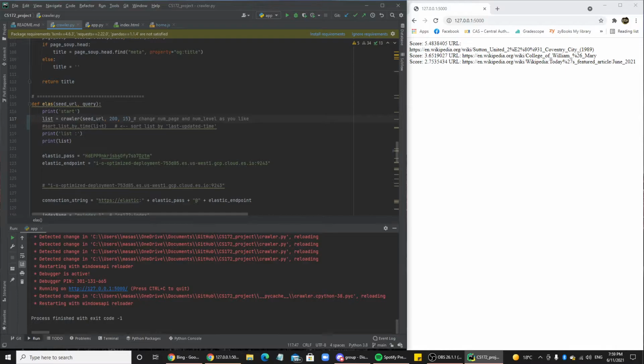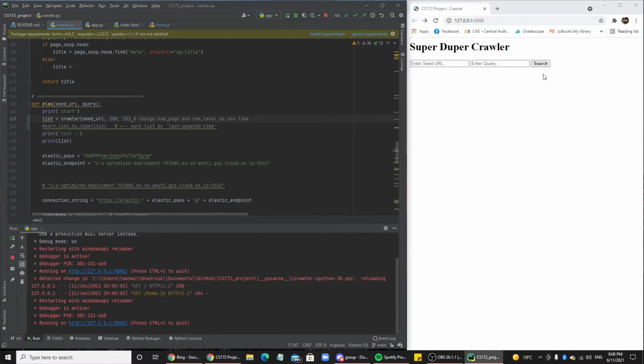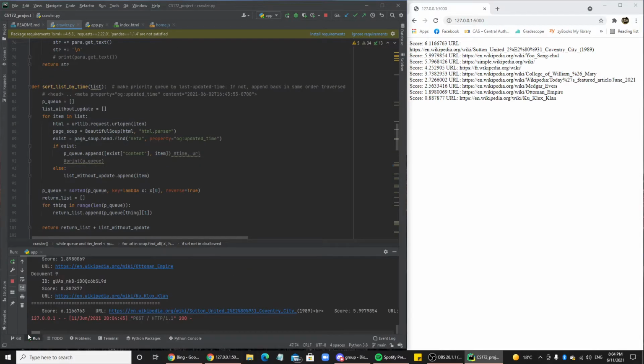Now we're going to try the same thing with 200 pages instead of only 50. This one should take a little while to run, and we'll do the same query and seed URL. Okay, we're back. As you can see, we got more hits this time.